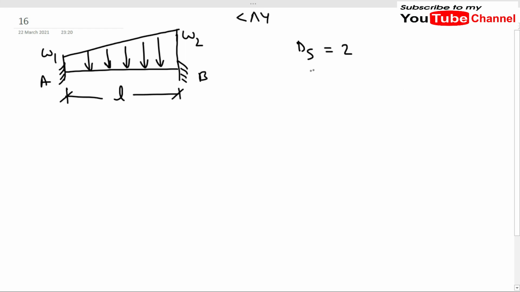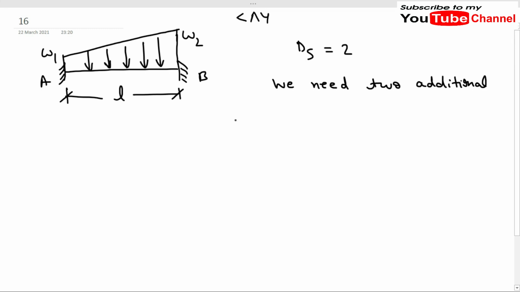So we need two additional equations to solve the problem, and we use the moment area method to find them.